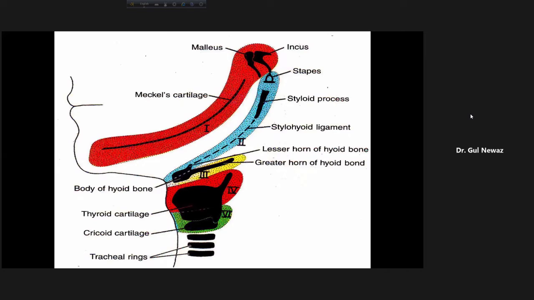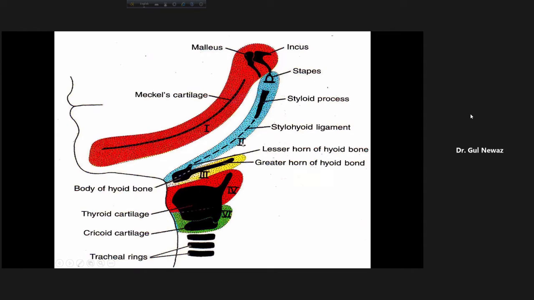Just go on listening to this from me: the ear, which is the organ of hearing and equilibrium, has in its middle ear cavity three small bony ossicles: malleus, incus, and stapes. The malleus and incus come from the cartilage of the mandibular arch.